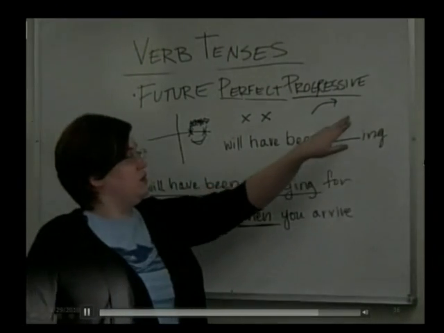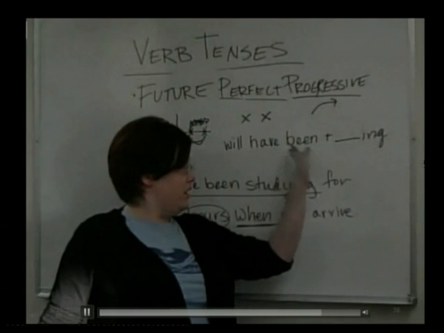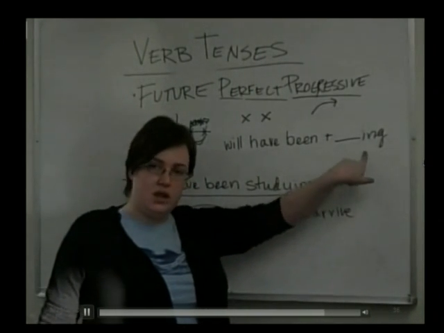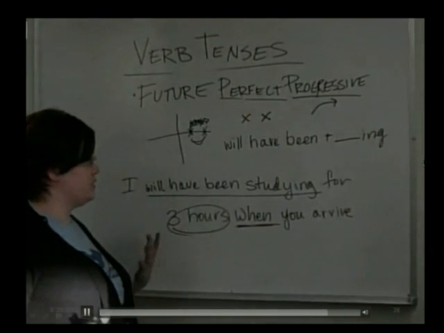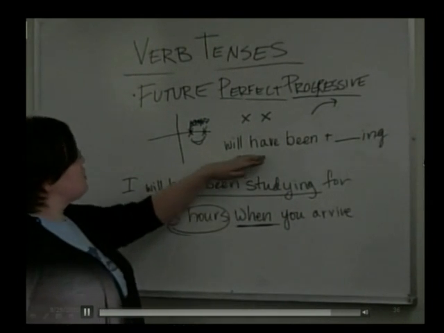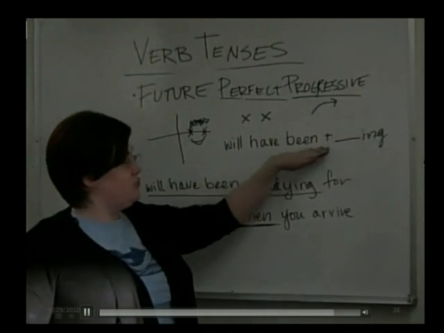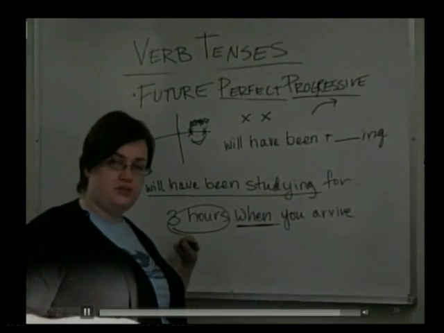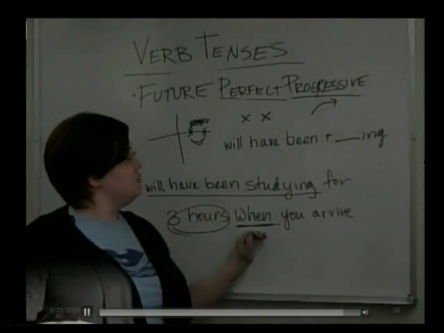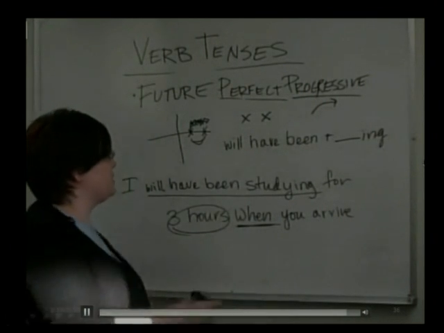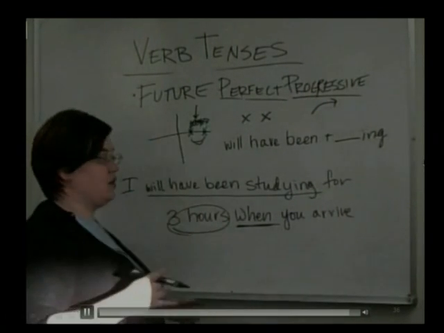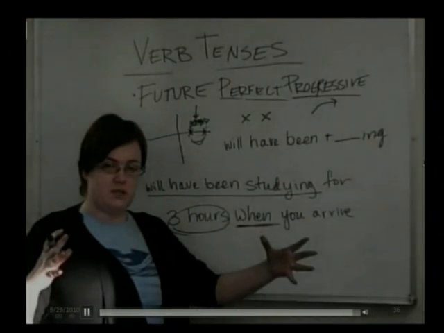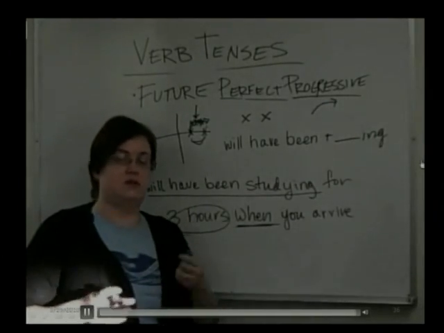So when you want to construct this, you will have, will have been blanking, right? We have will have been plus the ing form of whatever verb it is that you want to use. So this is how you construct the future perfect progressive. If you see it, it's going to be in this form. Remember to keep an eye out for measurements of time, the word when, to help you spot the future perfect progressive, because the emphasis, again, is on the duration, how long I've been studying before the next event occurs.